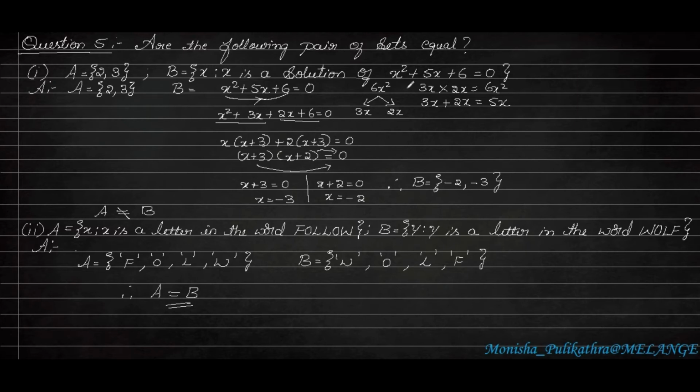I have solved it, but I will tell you once again how to solve this question. Okay. So the question is x square plus 5x plus 6 is equal to 0. First we need to multiply the first and the last term. 6 into x square is 6x square. Now we have to write the end terms as it is. And instead of this middle term, we have to split this number so that when we multiply those two numbers, we have to get 6x square.